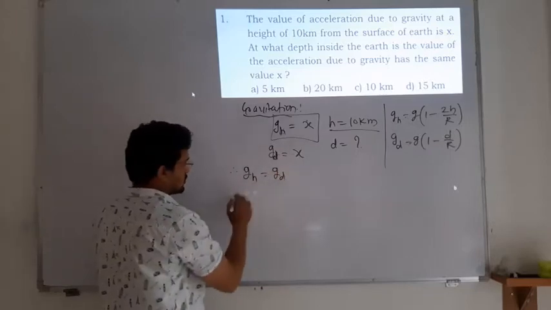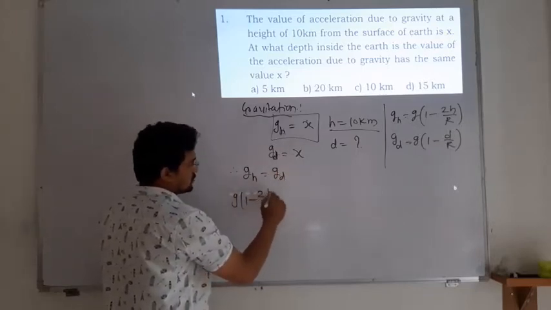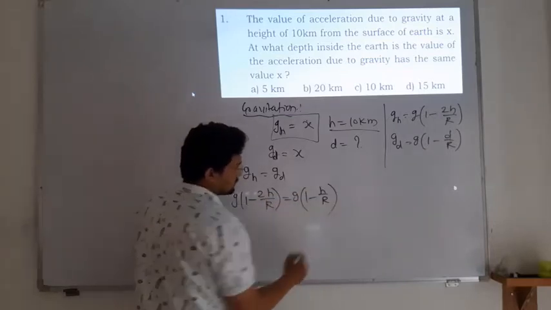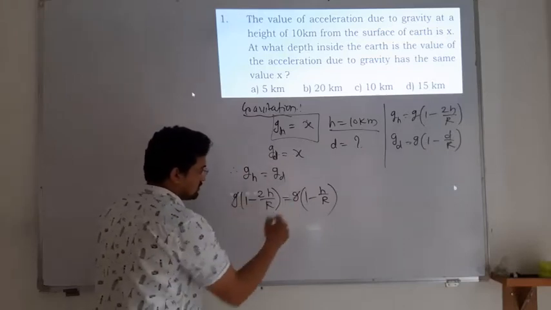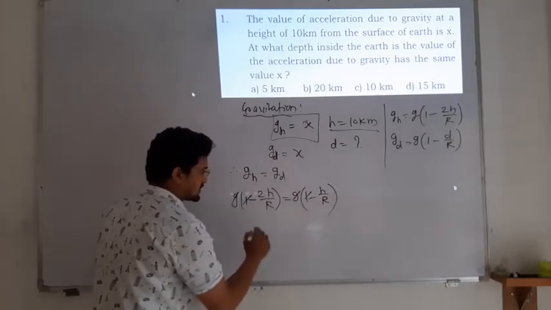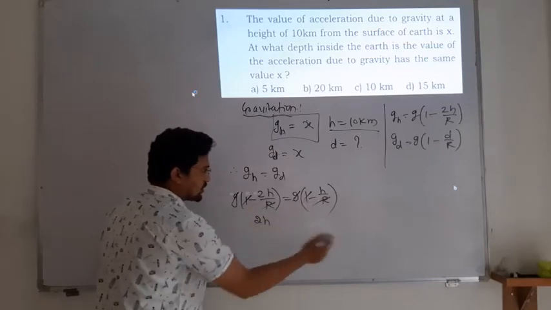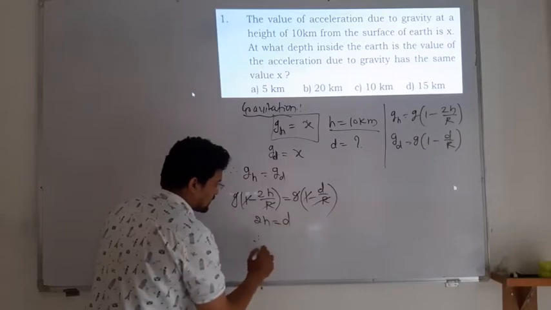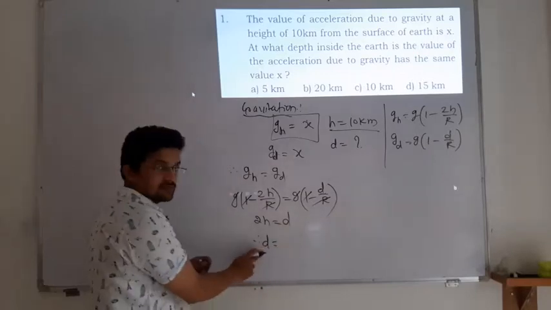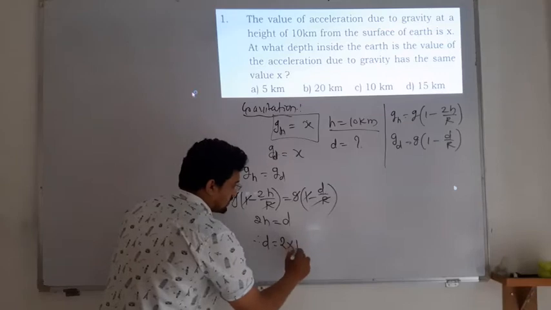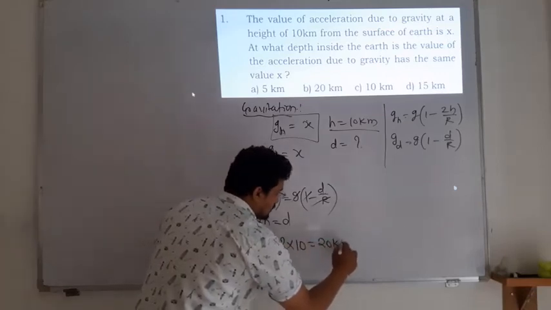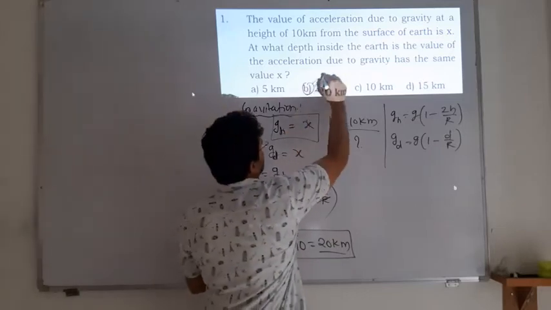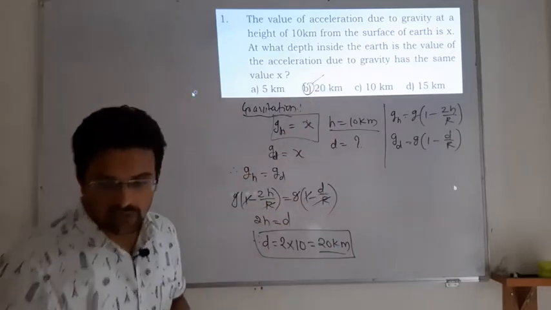So 1 minus 2h by r is equal to 1 minus d by r. If you solve this, g will cancel out, the 1s cancel out, and r also cancels out. So 2h is equal to d. Therefore the depth asked is 2 times the height 10, so it becomes 20 kilometer. So option B is correct. Moving on to the next question.